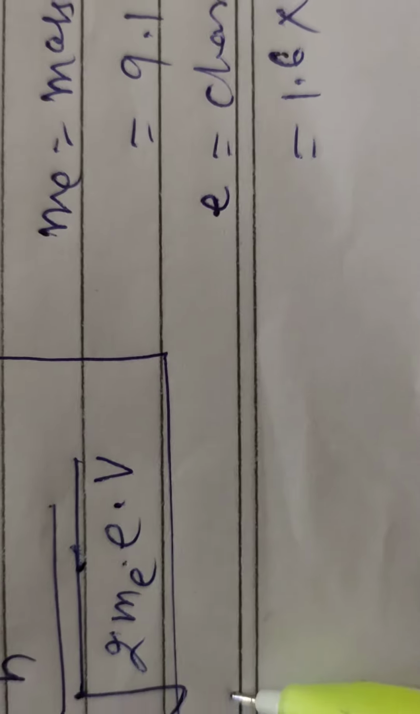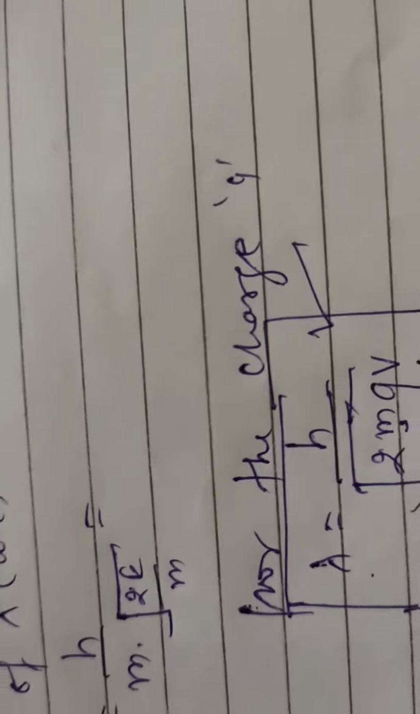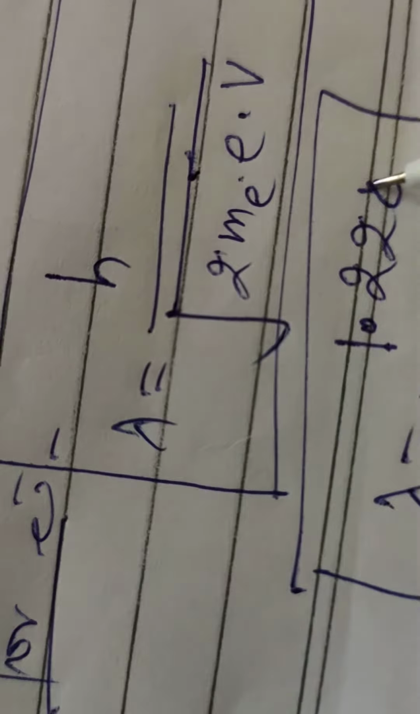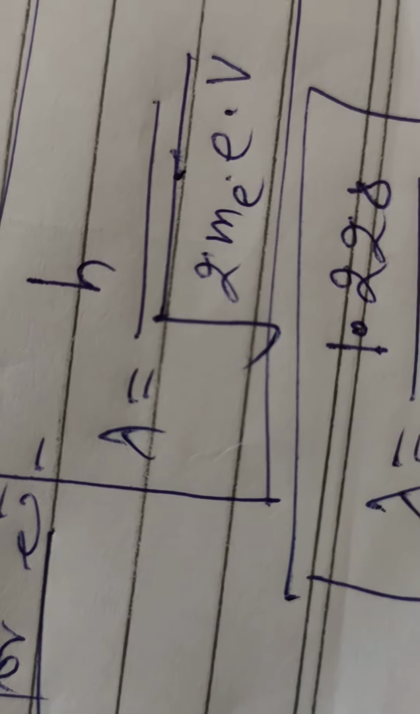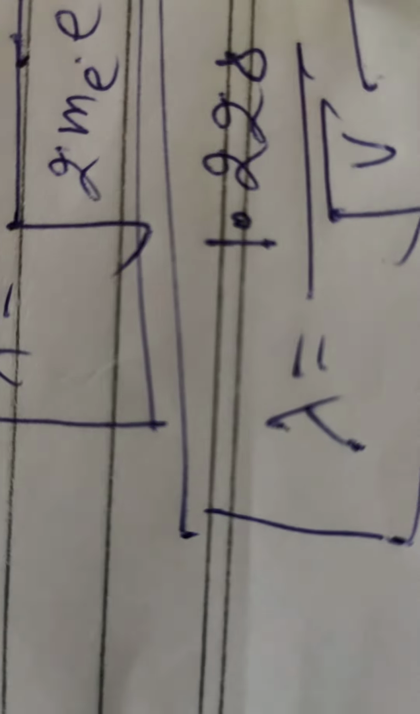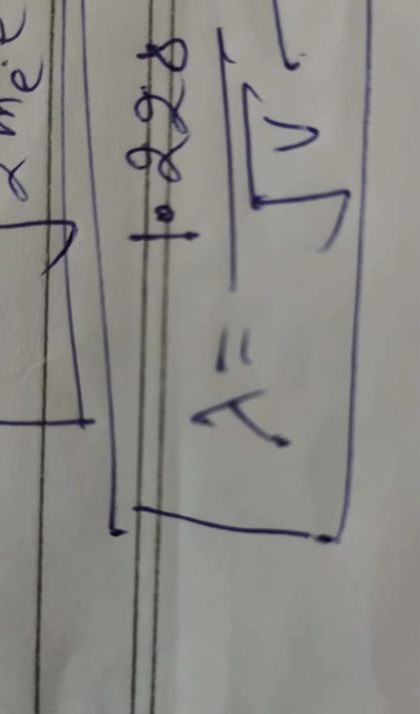Putting these values, and h as 6.63 into 10 to the power minus 34 joule second, you will get 1.228 divided by under root of V. By putting the value of the potential difference, we can find the wavelength of the electron, which will be obtained in nanometers. Here V is taken in volts. Therefore lambda is equal to 1.228 upon under root of V, where V is the potential difference.